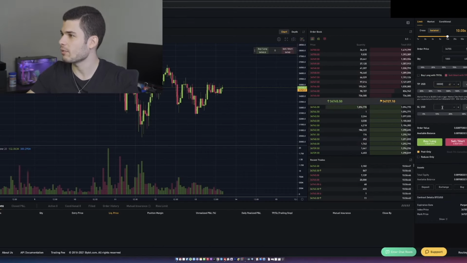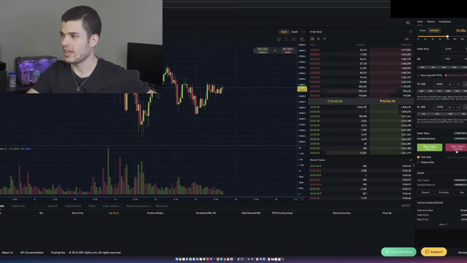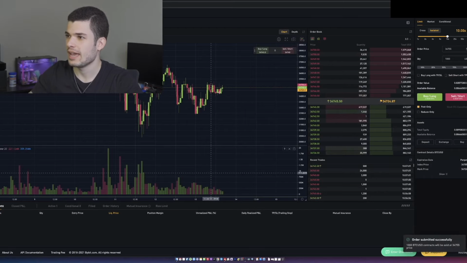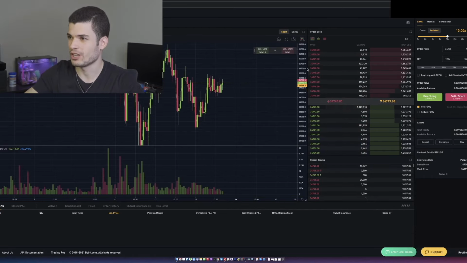30,000 is going to be our take profit. Our stop loss, if it hits 34,900, we want to cancel the trade. That's our stop loss. We're going to click sell short, confirm, and now we have that short set up again with the take profit and with the stop loss already set.